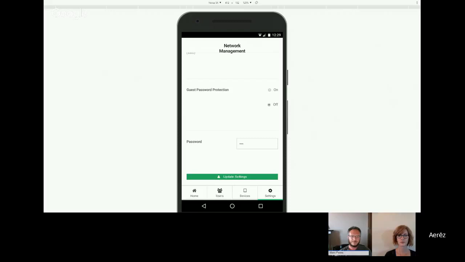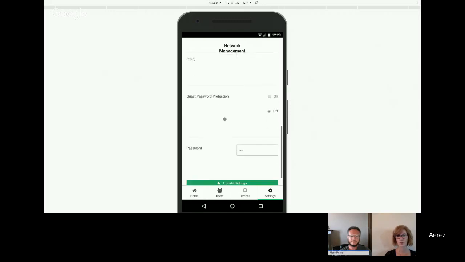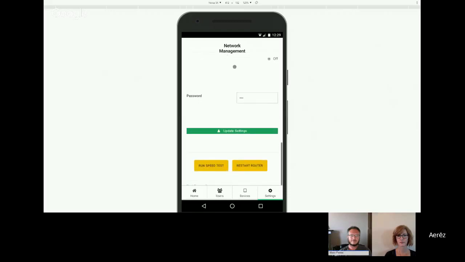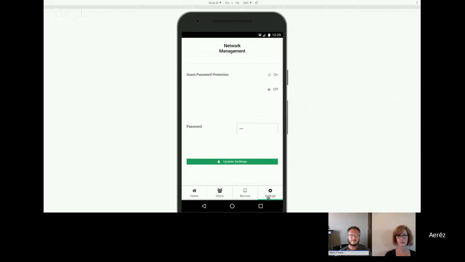All right, great, really useful there. Thanks, Mark. I think the key takeaway from that is this guest Wi-Fi portion. The ability to completely separate the network from your other devices is something that's relatively unique, I think, and adds that extra layer of security for our users. So let's move back to the Settings tab.